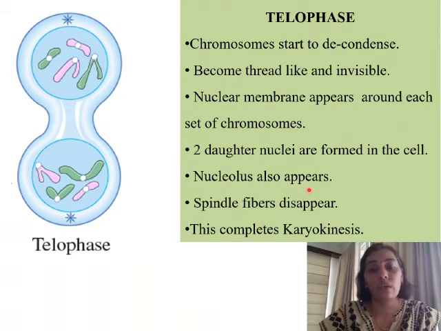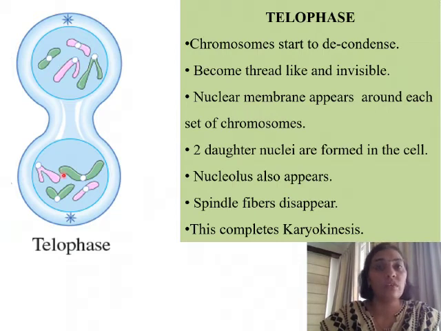Nucleolus also appears. So the nucleolus which had disappeared appears again. Spindle fibers disappear. So microtubules or spindle fibers, protein fibers, now start disappearing. And this completes karyokinesis. With the formation of the two nuclei inside the cell, the process of nuclear division or karyokinesis is complete, and now the next phase will be cytokinesis, that is the distribution of the cytoplasm.